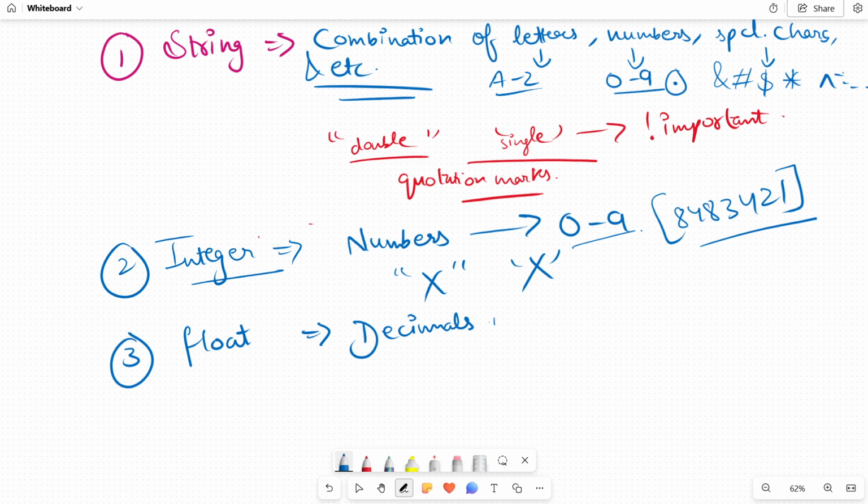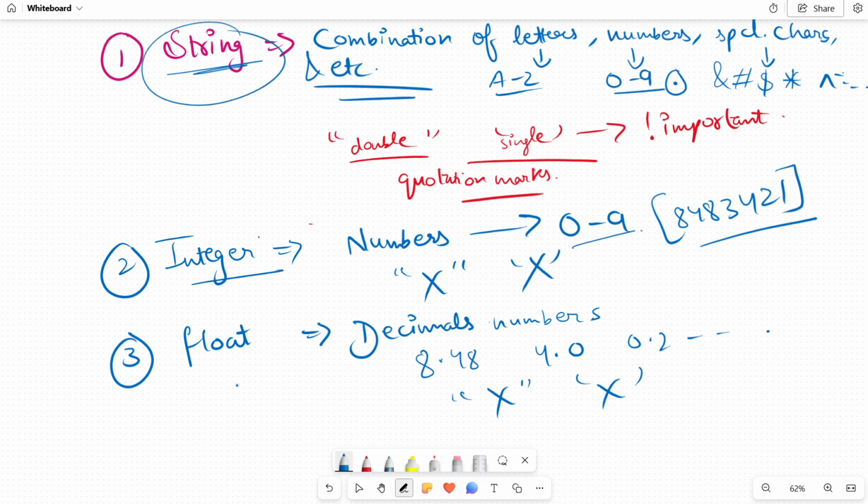And float is your decimal numbers, which include points, like 8.48, 4.0, 0.2 and so on. It also does not have any double quotes or single quotes. Always remember, double quotes and single quotes are mandatory in your string, not in integer or float.